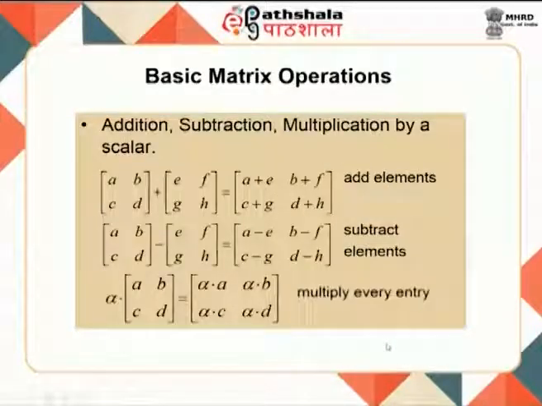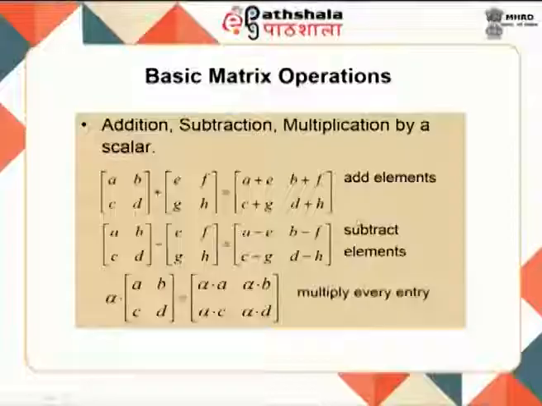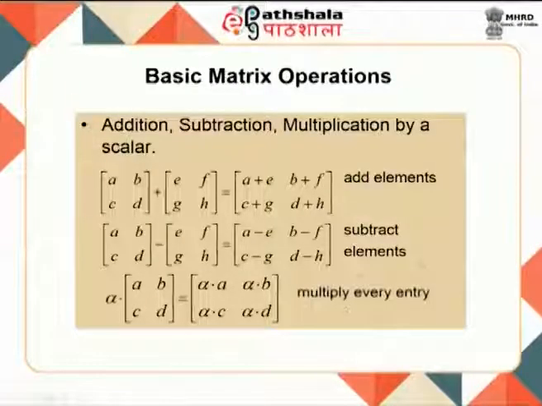Then as usual, when we talk about linear algebra and we talk about matrices, you have different types of operations that you have to do on a matrix. I am not going to go into the details of linear algebra in this particular module, but just to say that these are some of the operations that we would be using later on when we are talking about machine learning. So, you have addition, subtraction and multiplication by a scalar. So, these are 2 matrices, you can add the elements A plus E and B plus F and C plus G and D plus H, simple. Here it is the same thing, but you subtract the items, and here you can also do a scalar multiplication, where you can multiply each and every element of the matrix by a scalar value alpha.